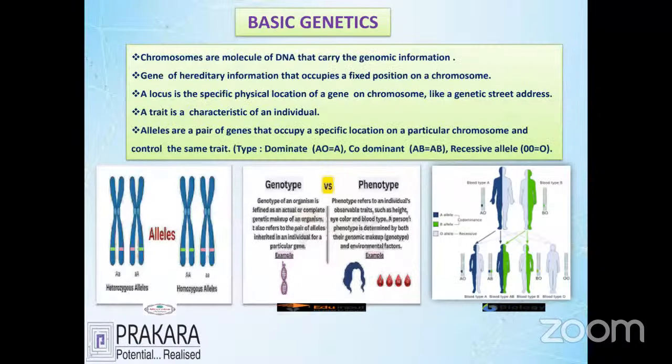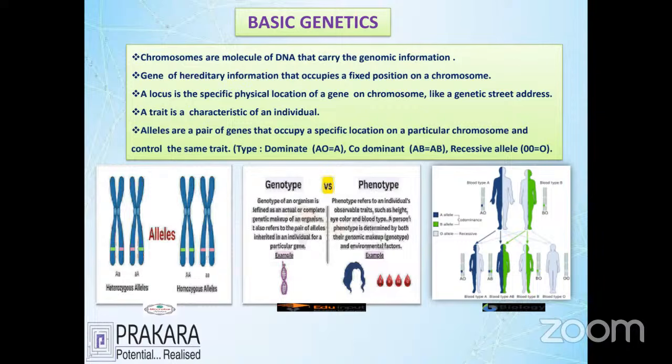Let's move on to the next thing about genetics. As you know about the basics of genetics, I'll just give some outline. The chromosomes. Chromosome is the main thing. The information center is called the genomic information center for the DNA. Okay. What is a gene? A gene is any information we have, that inheritance information which is positioned in the chromosome. That is going to be a gene.